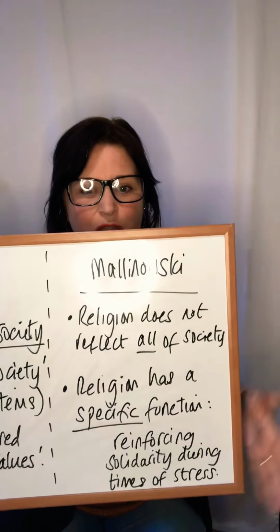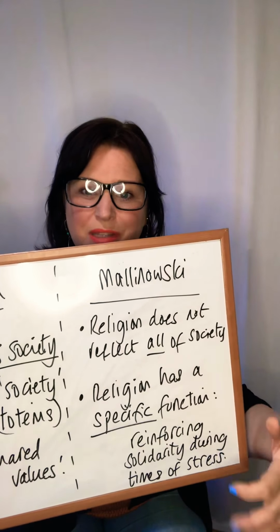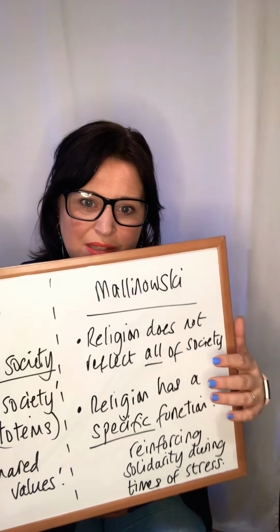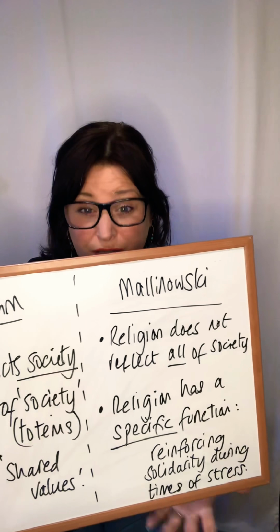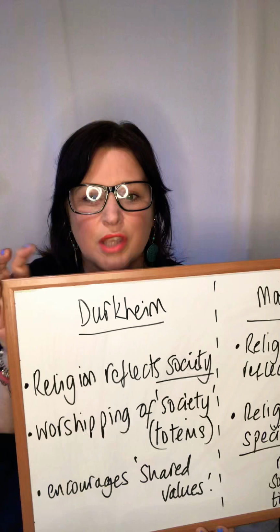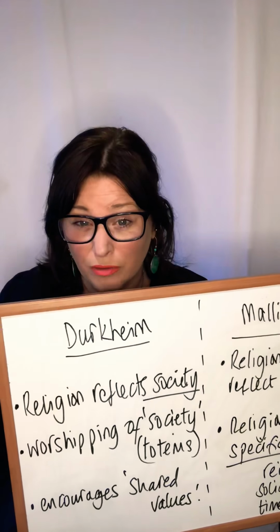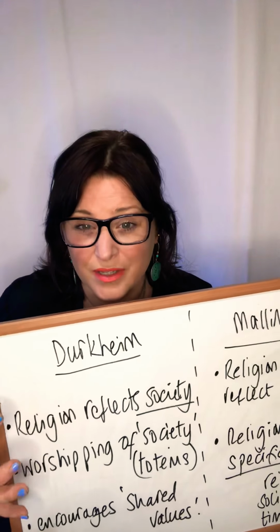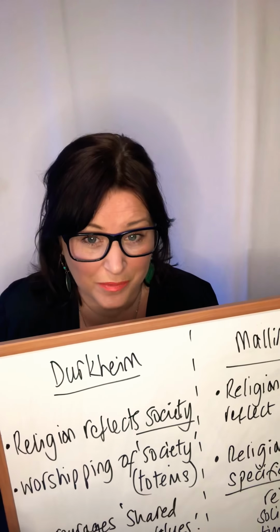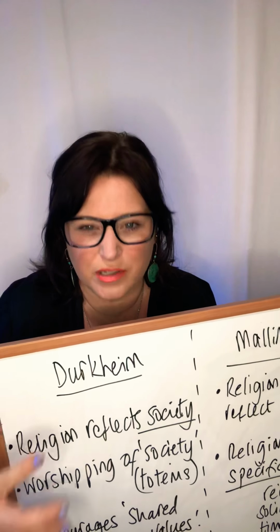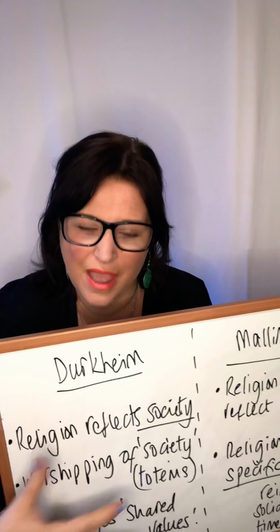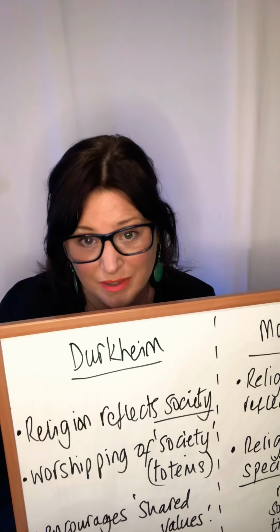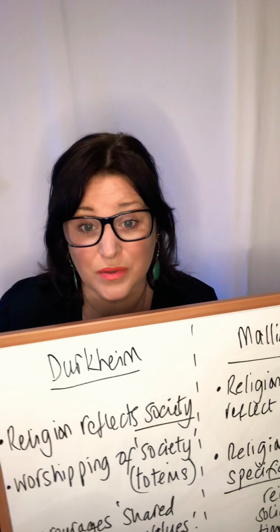So Malinowski was looking at a very specific function. When something threatens to destabilise society, the function that religion plays is that it makes sure that stability remains, so social stability. But Durkheim is saying society as a whole, rather than specific individual functions. Society as a whole, we have these symbols and we worship those, and in many ways that's like worshipping society itself, and therefore we believe in those shared values, and that creates social stability. But these are in two different ways.